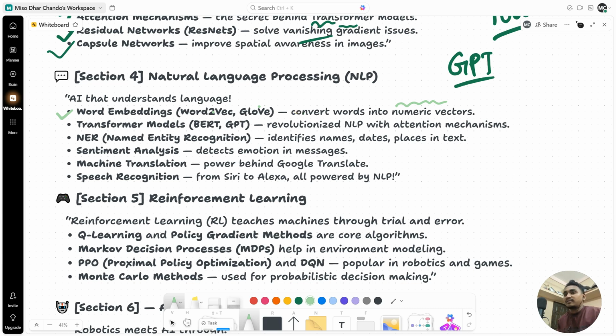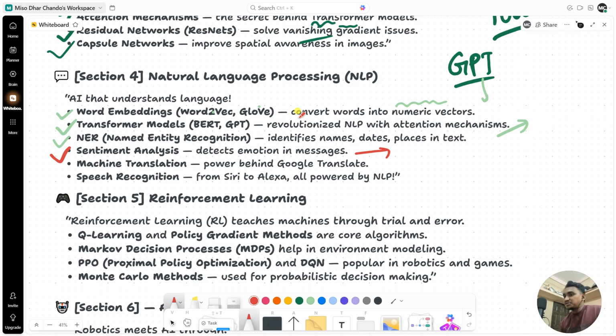Then transformer models like BERT and GPT, also called encoder-only models or decoder-only models. They basically revolutionized NLP with attention mechanisms. Right now, GPT is on top. Then NER, named entity recognition. It basically identifies names, dates, and places in the text. Sentiment analysis, you already created so many videos about that. It's basically detecting emotions in messages. It is basically used by Facebook as well. When you post any kind of harmful message in the comment box, it will automatically block your account.